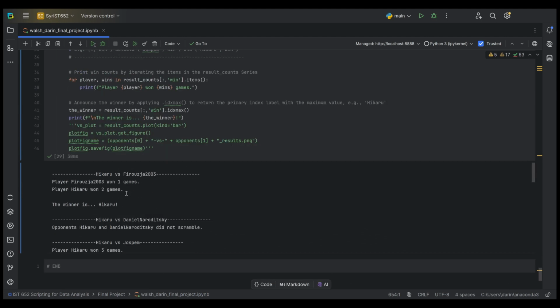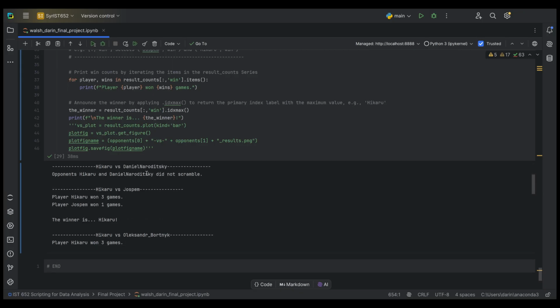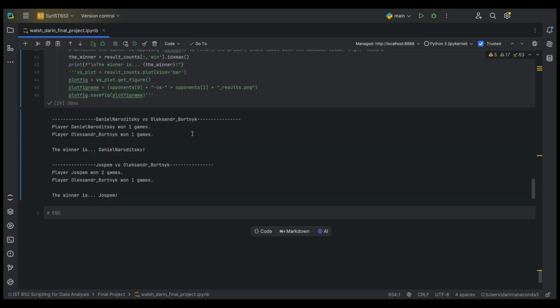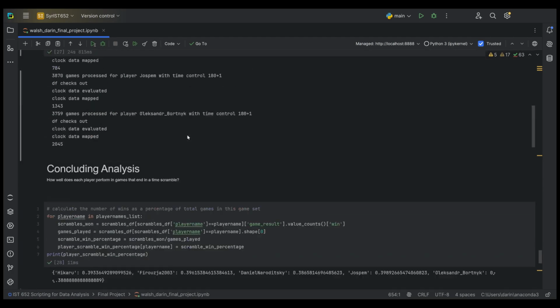As I expect, there are fewer games with 20 moves under 10 seconds as opposed to 10 moves under 10 seconds. Hikaru and Danya didn't have a scramble with 20 moves under 10 seconds, but not a lot of wins. So let's go back and try one more.